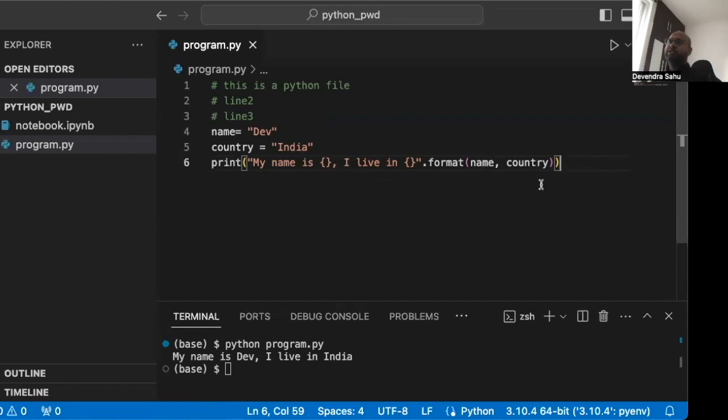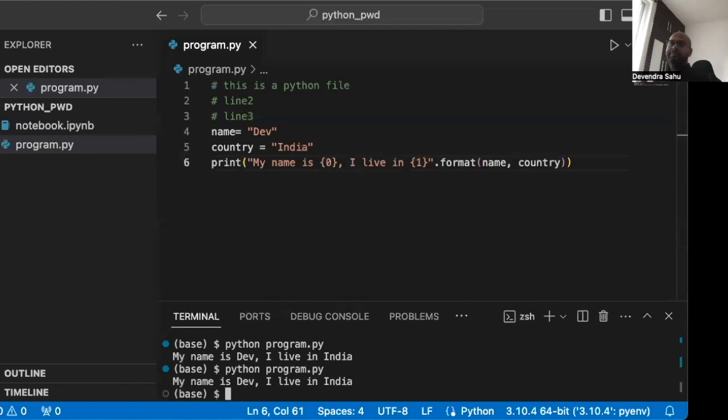This is position 0, this is position 1. So we want here the position 0 argument and position 1 argument, because we don't always want the same ordering. We might do it the other way. So this should also work, and it works the same way.